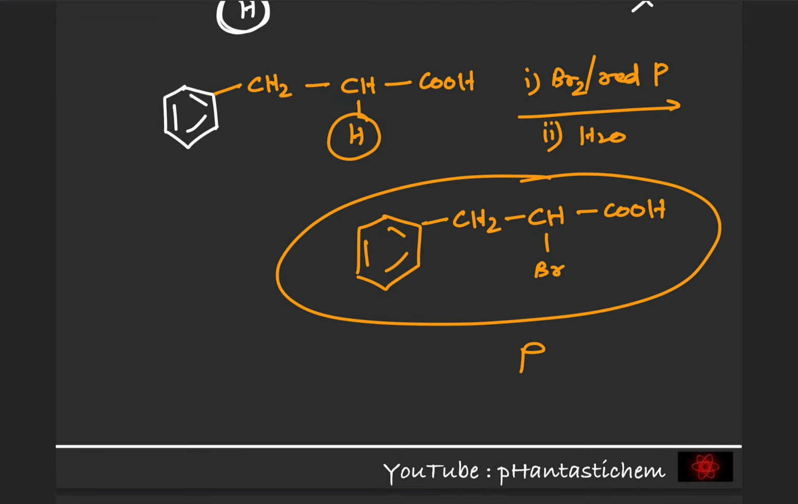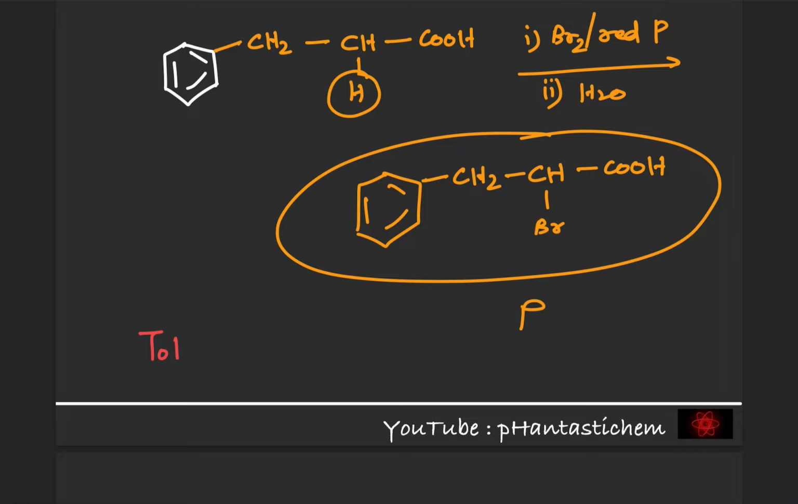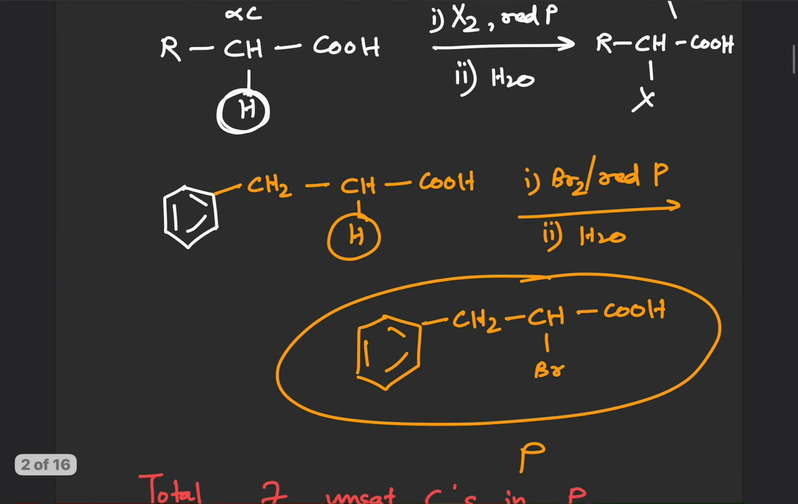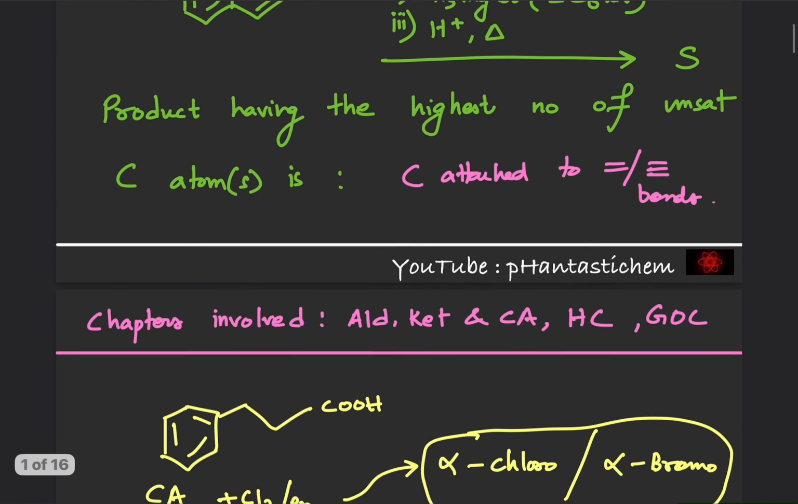Okay, and let's count the number of unsaturated carbon atoms in P. So this is 1, 2, 3, 4, 5, 6, and this is the 7th. So there are total 7 unsaturated carbon atoms in P. Okay, so total 7 unsaturated carbons in P. Cool.